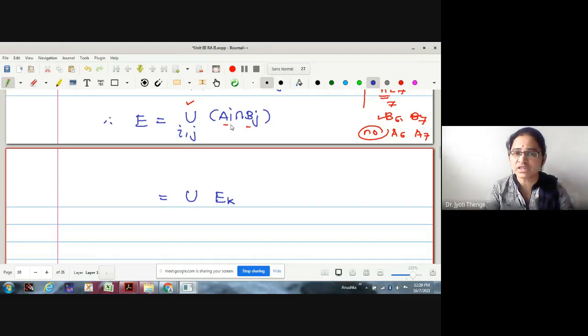Therefore, here the first set will be A0 intersection B0. So I will call that set E0. Therefore, whatever K I have taken will start from 0 to some, say, L. Wait. What is EK we were defining? AI intersection BJ.